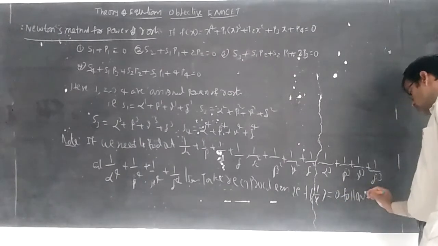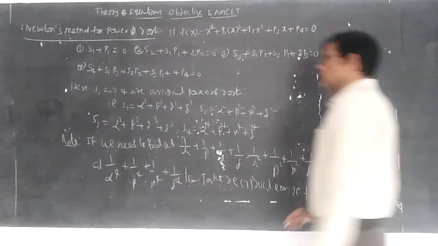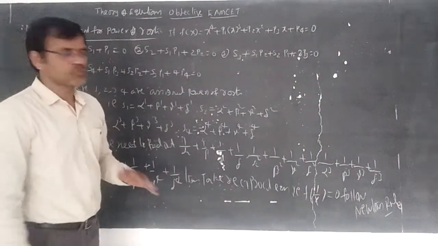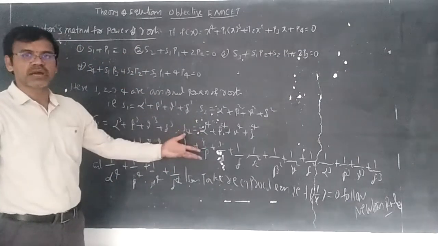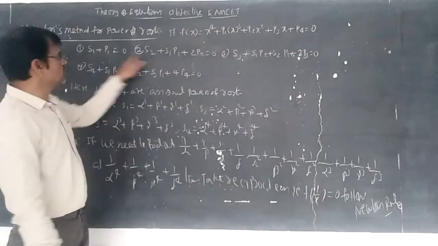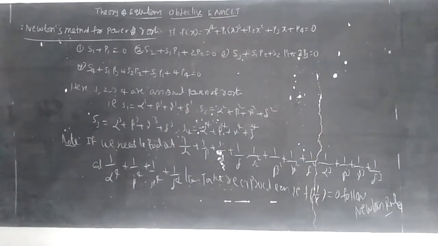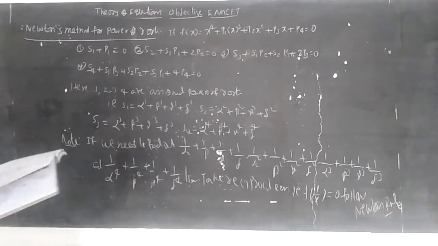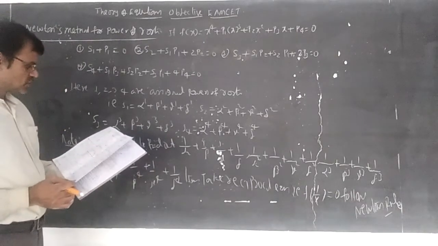Follow Newton's method, Newton's rule. Whenever you convert the original polynomial equation into the reciprocal, it becomes alpha plus beta plus gamma like this. Then you can use the formula. Now let us consider the example. Newton's method examples we can discuss.